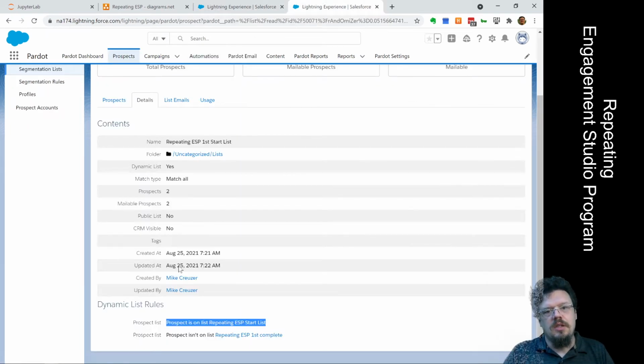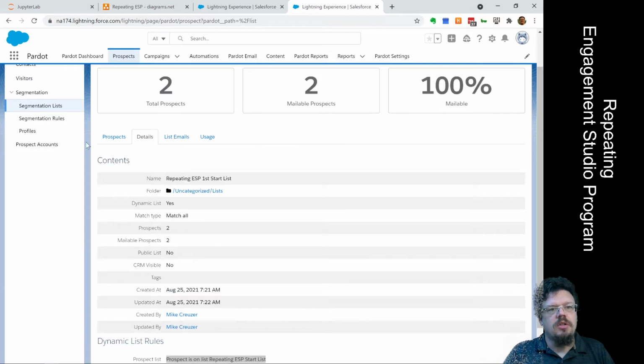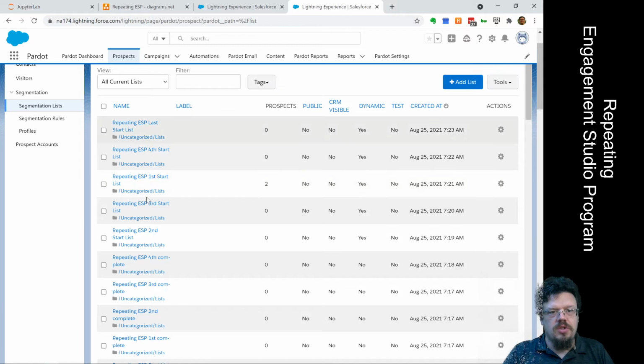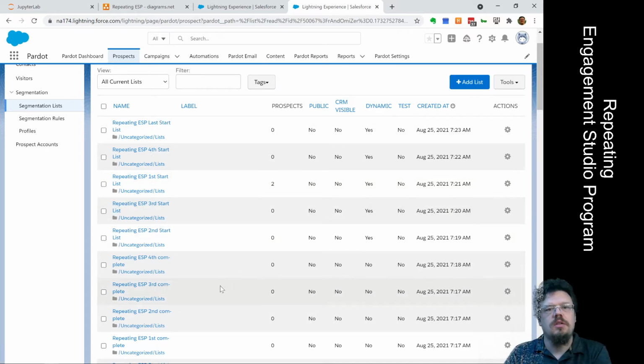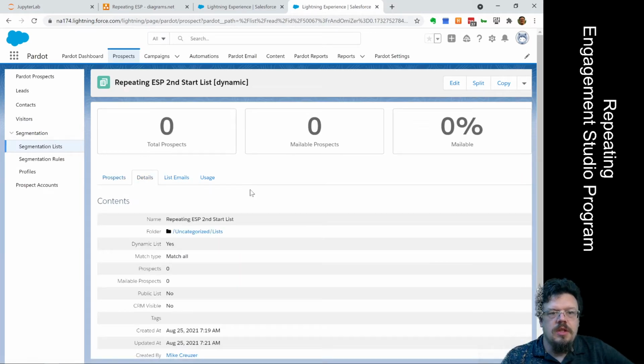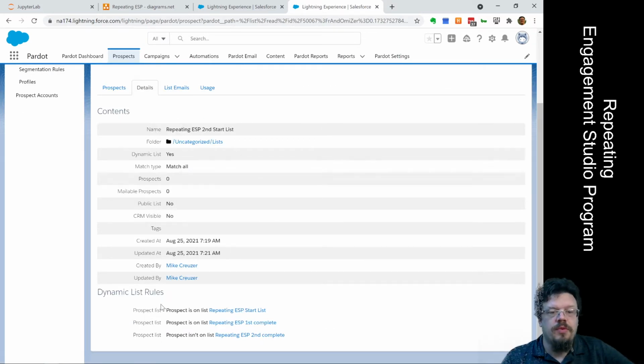So what's happening is I am saying that the program is complete, the first run of the program is complete, and that basically makes sure that this first start list is no longer going to match. If we look at what's going to match, we will see that the second start list is going to match. So we can see a second start list, and we will see in the details that this is a dynamic list with 3 rules.